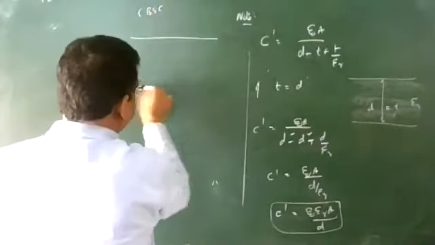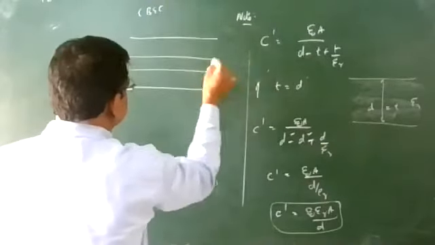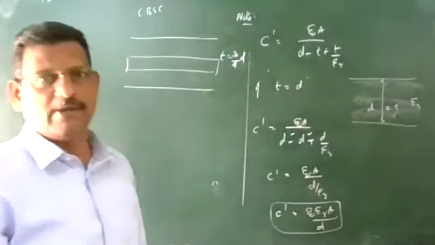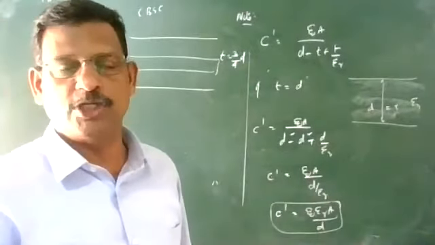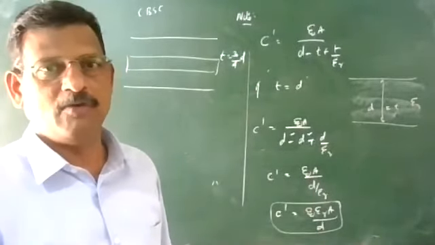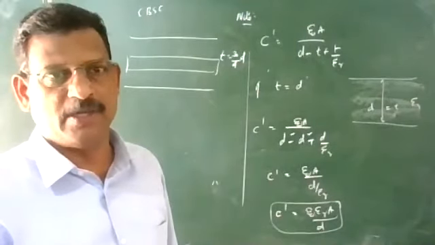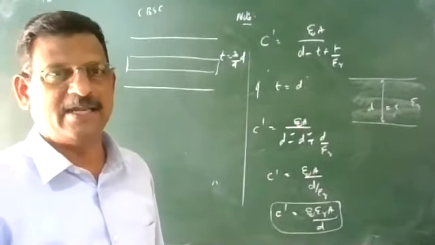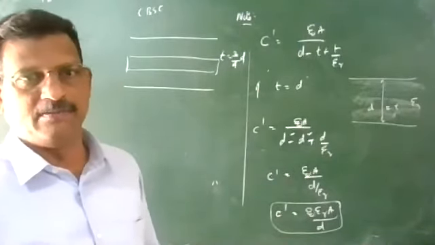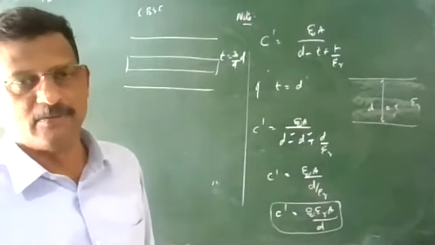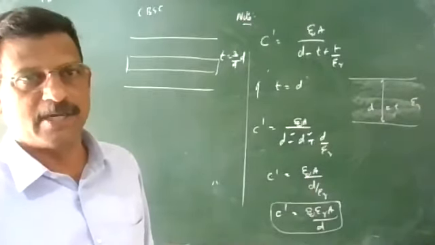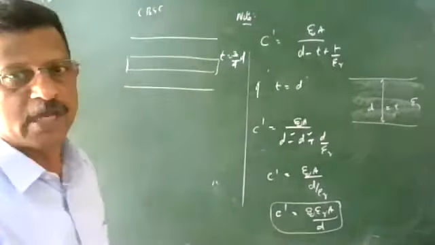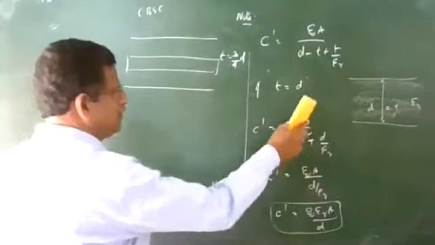Instead of the entire space, a dielectric slab is inserted here where the thickness is equal to 3 by 4 D. So 3 by 4 of the separation is filled by the slab. What will be the new capacitance in terms of the old one? The capacitance of a parallel plate capacitor in air medium is known as C. How many times will the new capacitance be? All of it is calculated by using this equation. Do it fast and tell me.